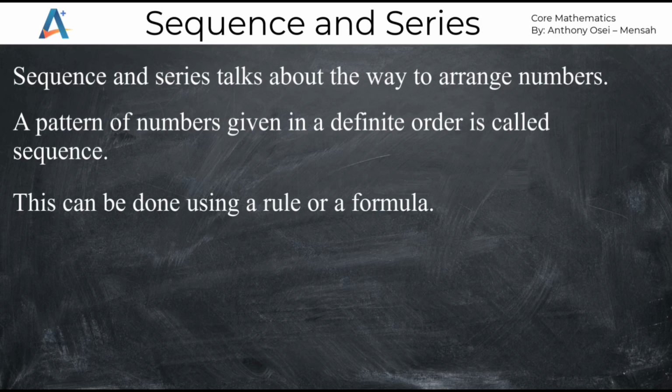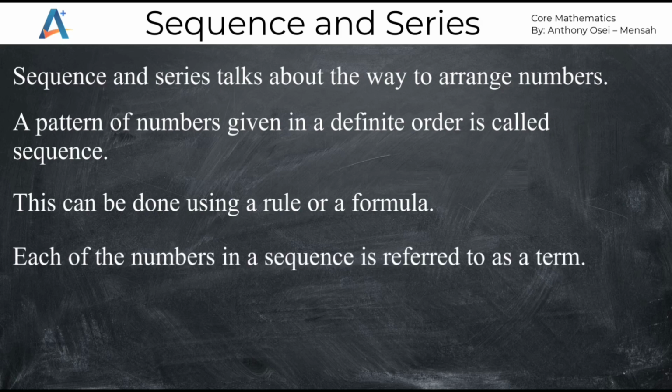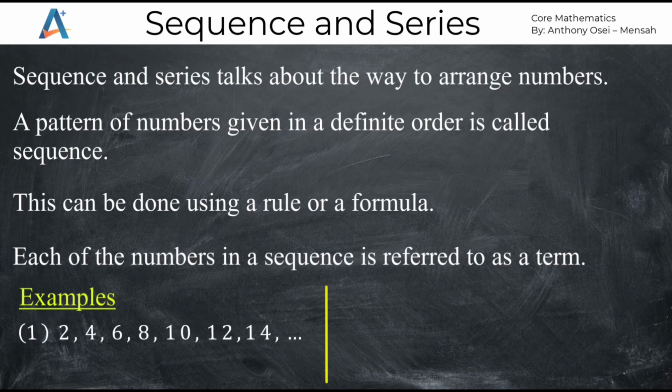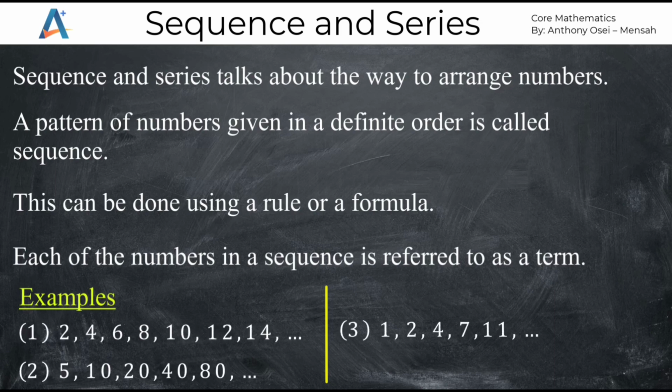Now, simply put, a sequence is a way of arranging numbers for which the order of arrangement of the numbers can be known. Each of the numbers in the sequence is referred to as a term. Some examples of sequence are given below. All these are types of sequence or examples of sequence. Now, if you see any of these sequences, it is an arrangement of numbers. Now, the first one: 2, 4, 6, 8, 10, 12, 14. We can see the order in which the numbers are arranged.